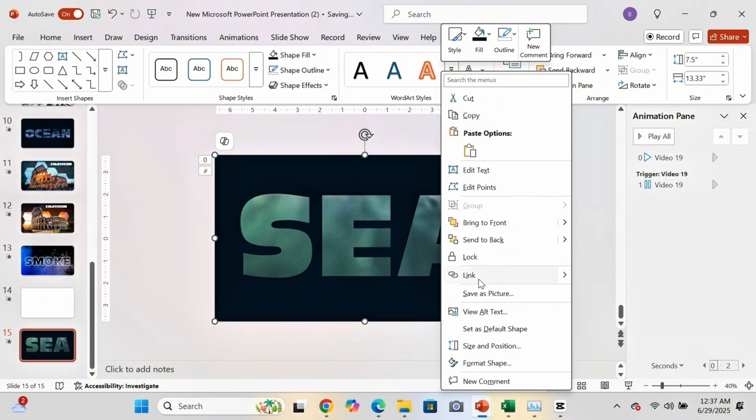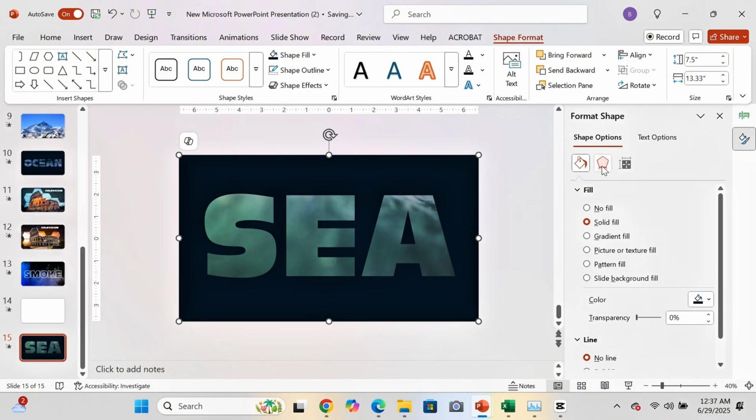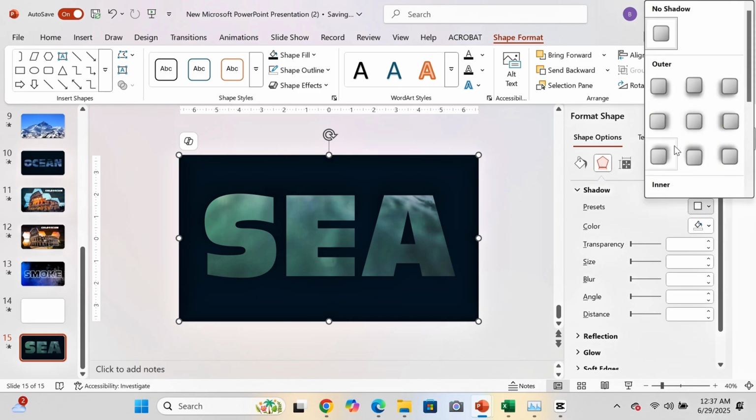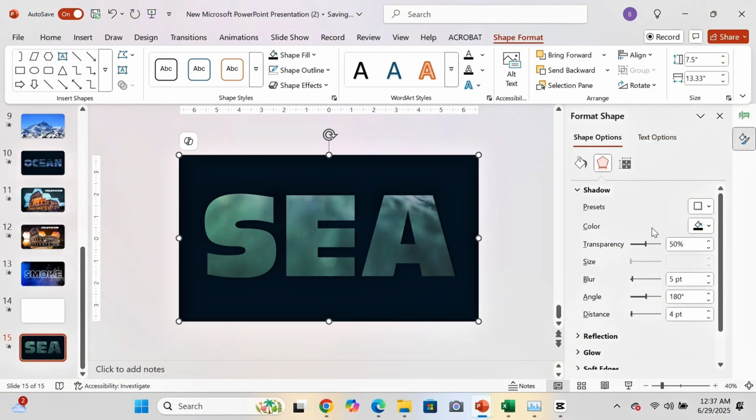Right-click on the shape and select Format Shape. Select Shadow and give an inner shadow. Now adjust the shadow.